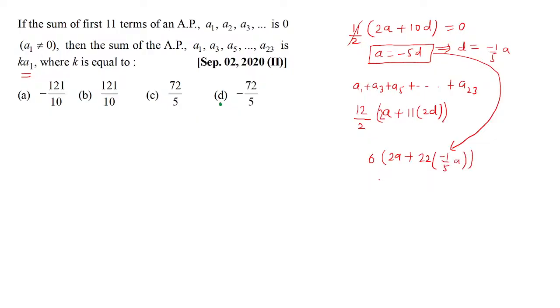So what does this essentially become? Let's keep the calculation simple. Let's not juggle things. So 2A minus 22 by 5 A. So what you essentially get is 6 times (2 minus 22 by 5) times A. So what you essentially have is minus 72 by 5 A. So this K is supposed to be minus 72 by 5, and that's the answer.